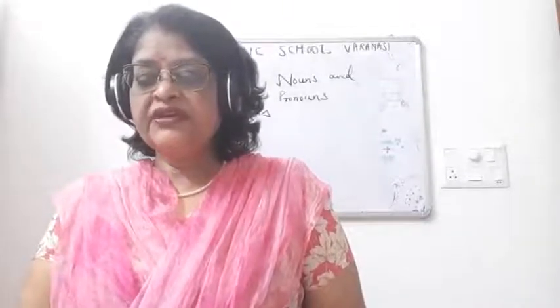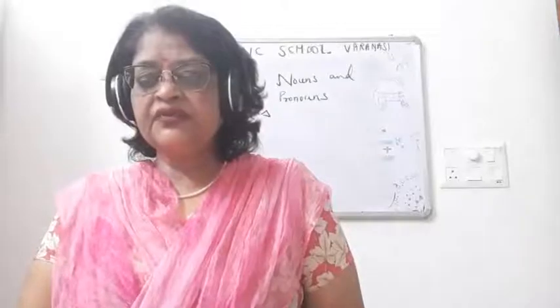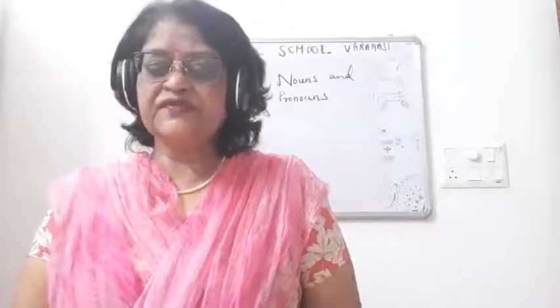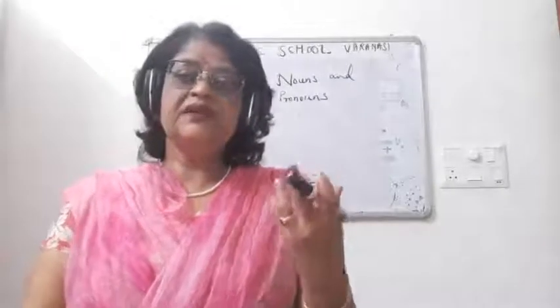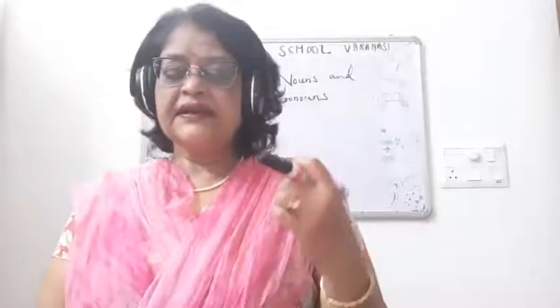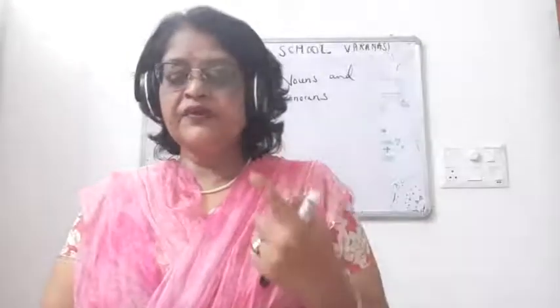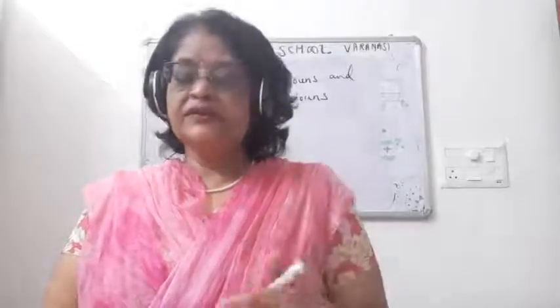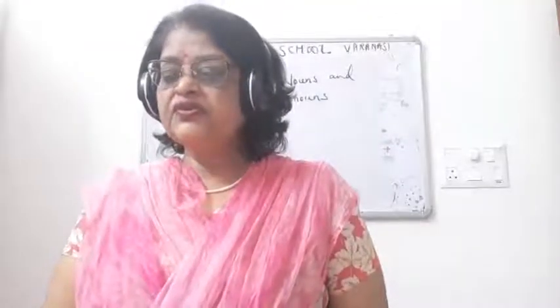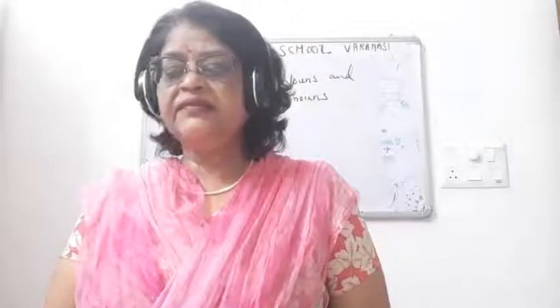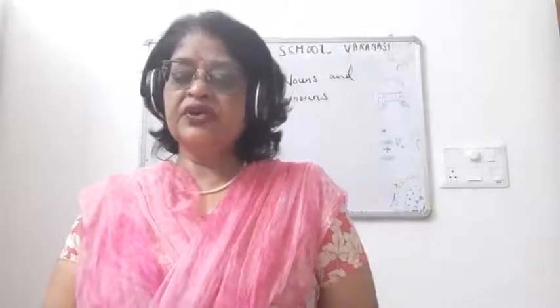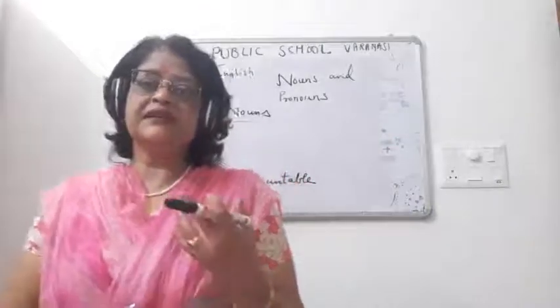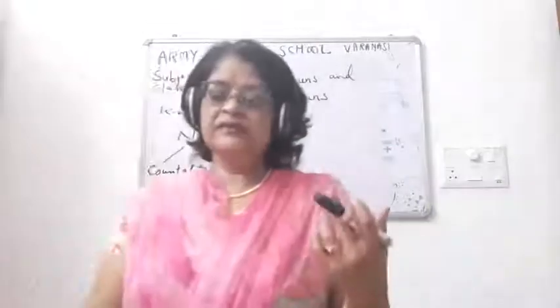Okay, words generally used with countable nouns are 1, 2, few, many, some. So children, with countable noun we can write 1, like I want 1 book, I want 2 books, I want few books. He is having many books. I want some sugar. Now words generally used with uncountable nouns are a little, much, some. So with uncountable noun, children, we use generally a little, much or some.